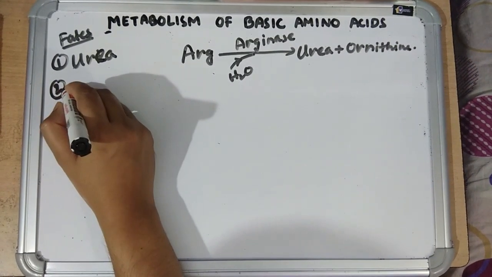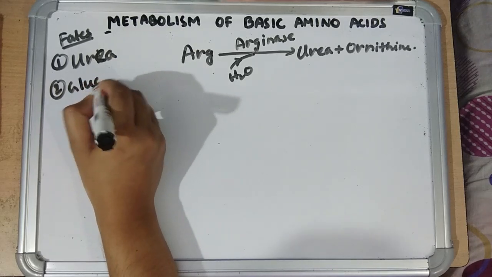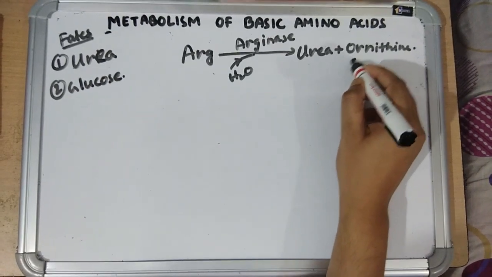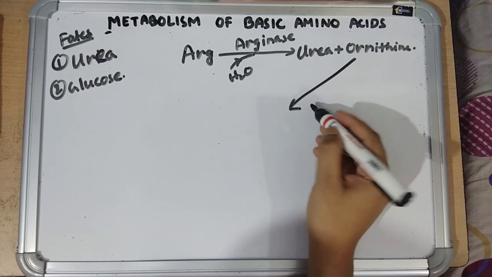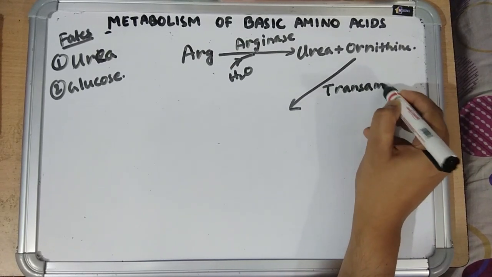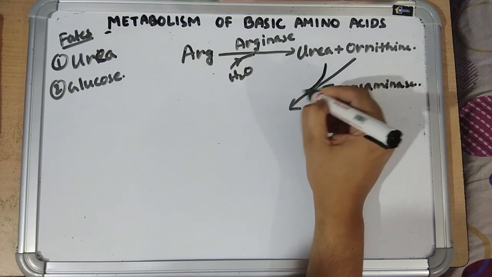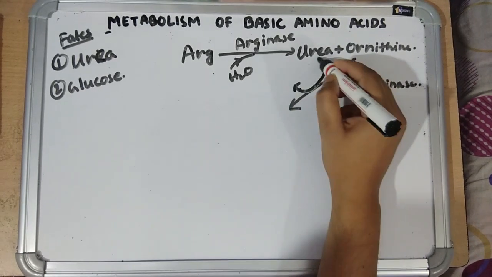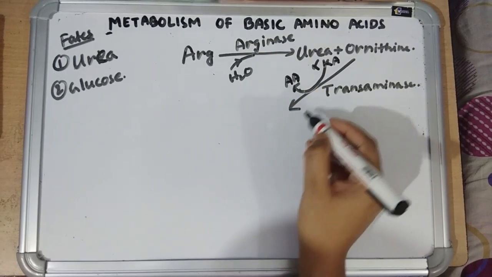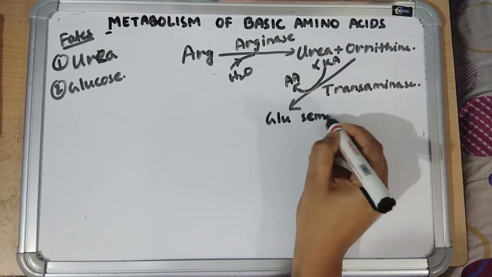Next is formation of glucose. First ornithine is acted upon by transaminase enzyme. So there is transamination of ornithine. It forms glutamate semialdehyde.